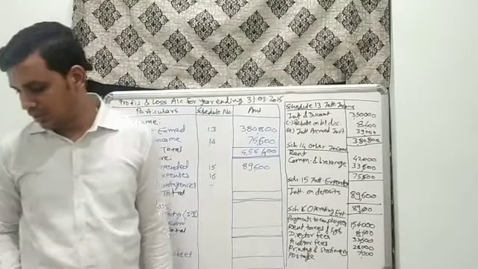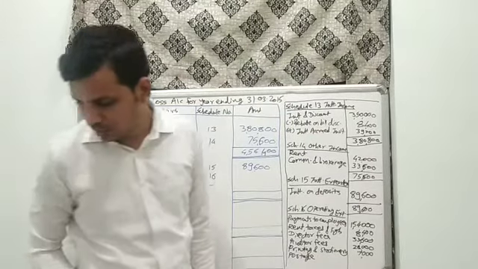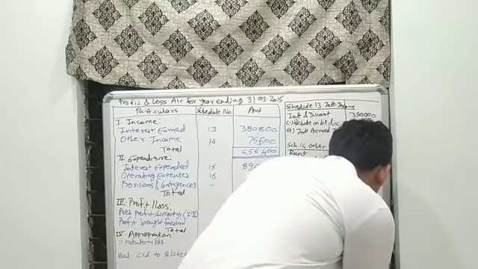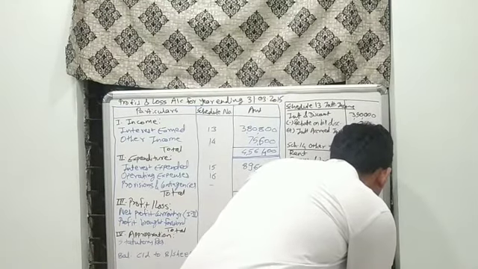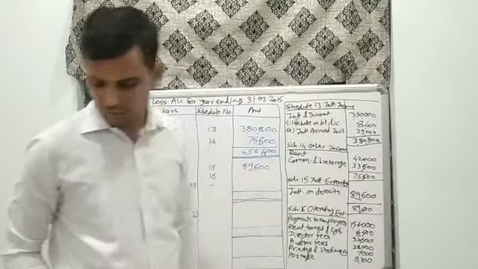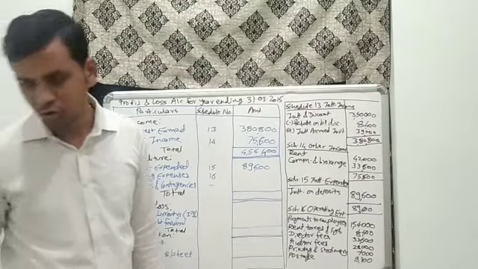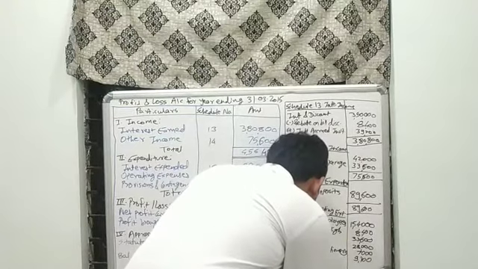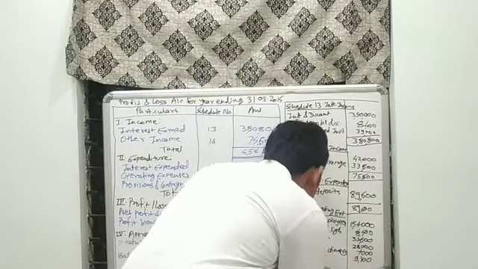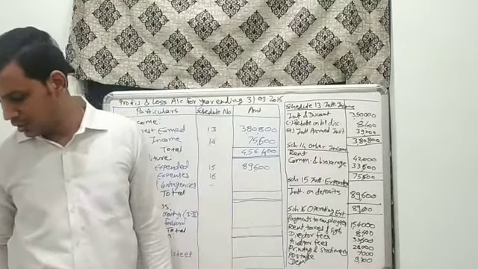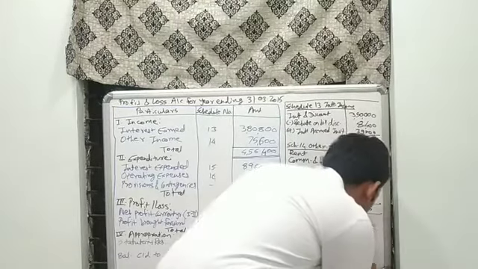Postage and telegram for rupees 9,100. Last one is the depreciation on bank property. Depreciation is the last item which has been given. So we will take the amount of rupees 6,300.